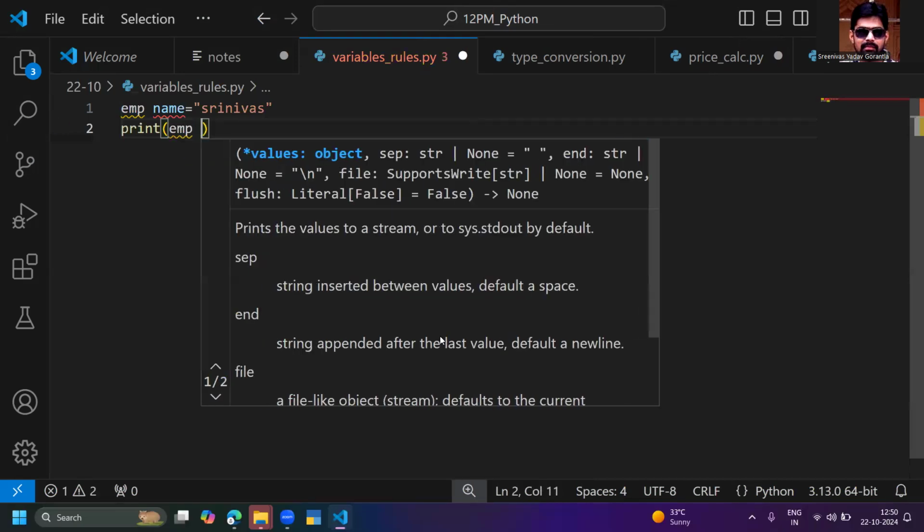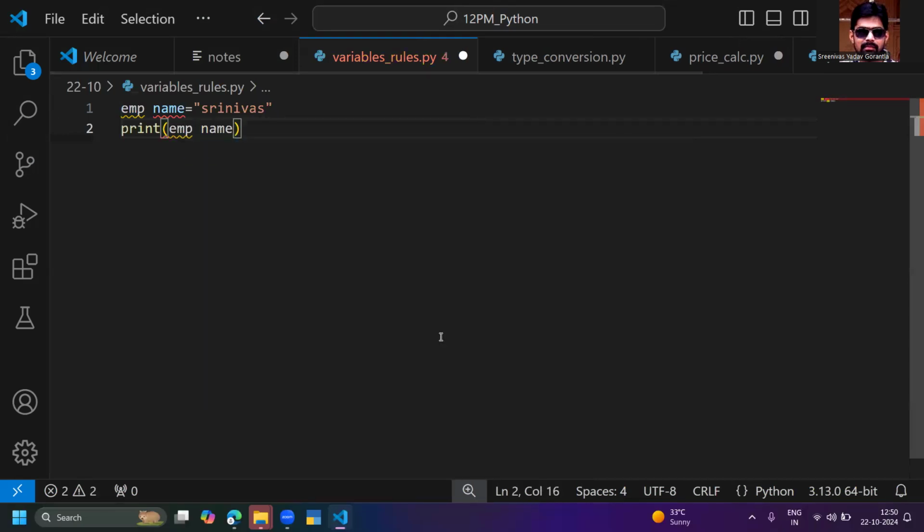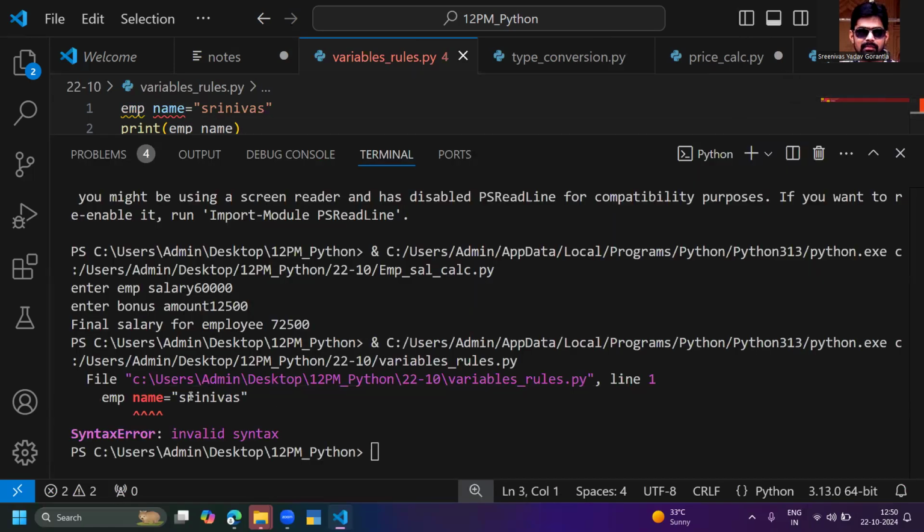Whenever you define the variable name like this, it gives an error. Even though I'm not executing the program, it is showing me the error. A red underline is coming under the name. It means you are not defining the variable name properly. This is invalid syntax.